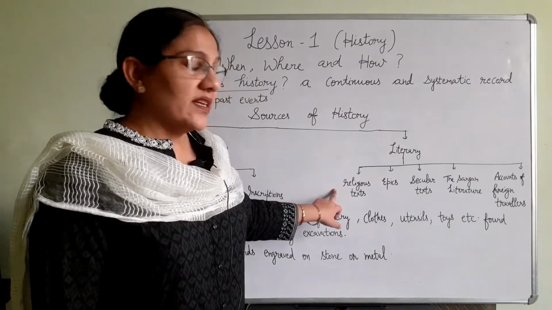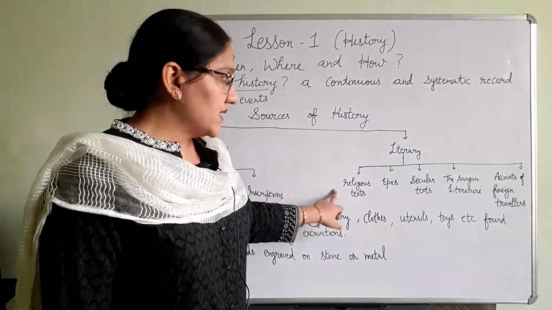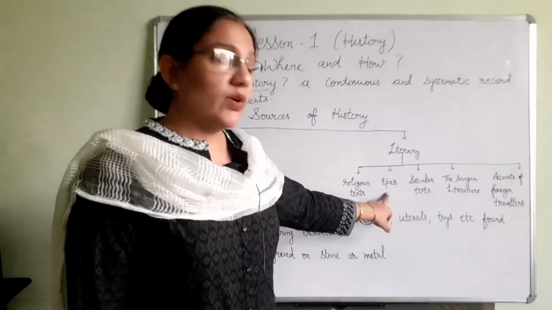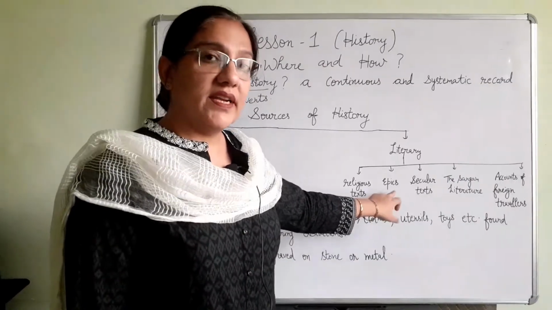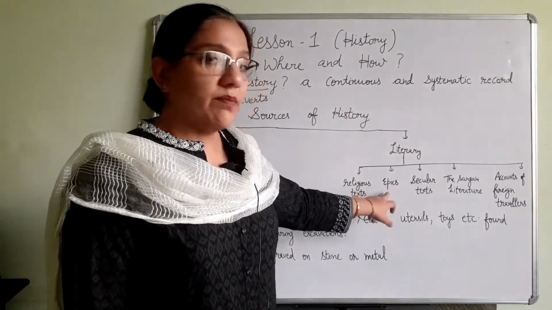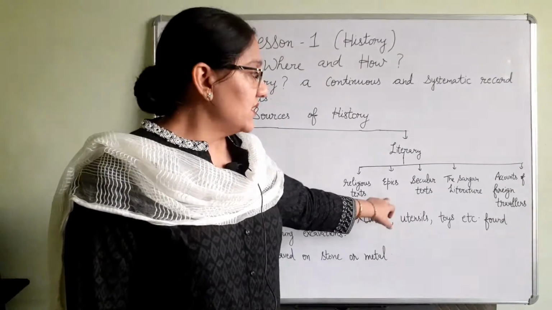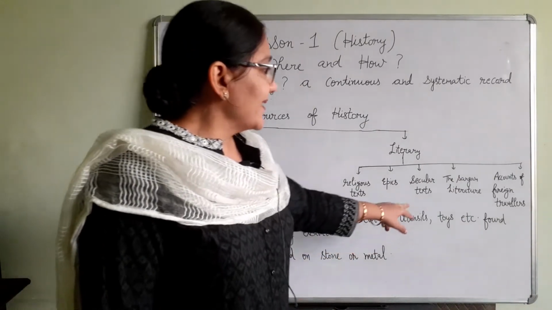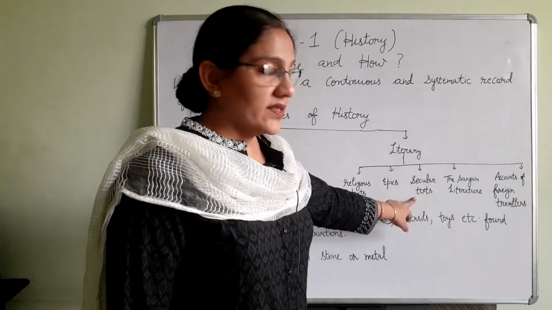These religious texts tell us about our past. The next source is epics. Epics are also long versified narrations, like Ramayana and Mahabharata, which tell us about the social life of that period. Next comes the secular text.